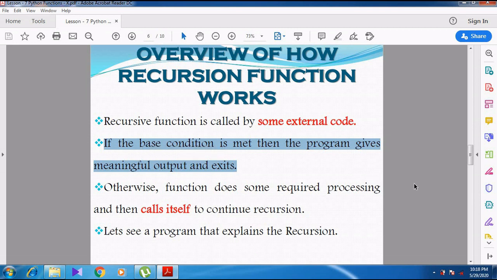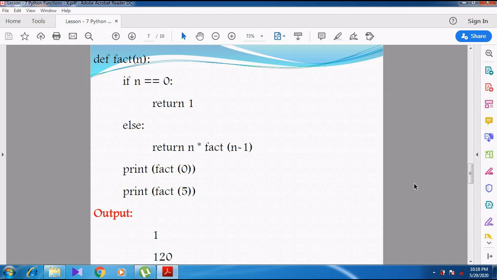Right. Now we can see an example program, and then we can go for the practical. We can see the practical working of the factorial function, which is a recursive function. So here I have shown you the function name. What is the name of the function? Fact is the function name. So this fact is the recursive function.